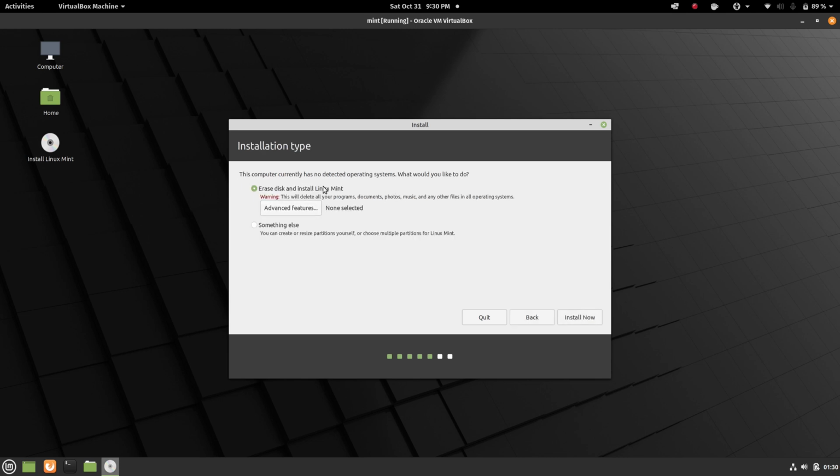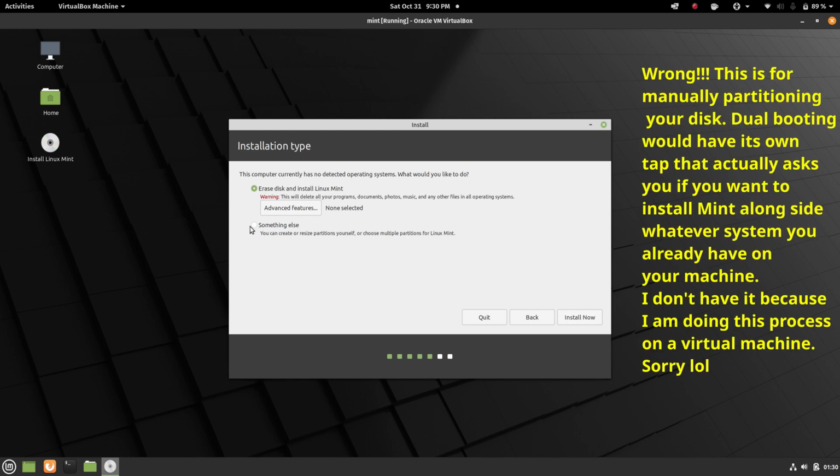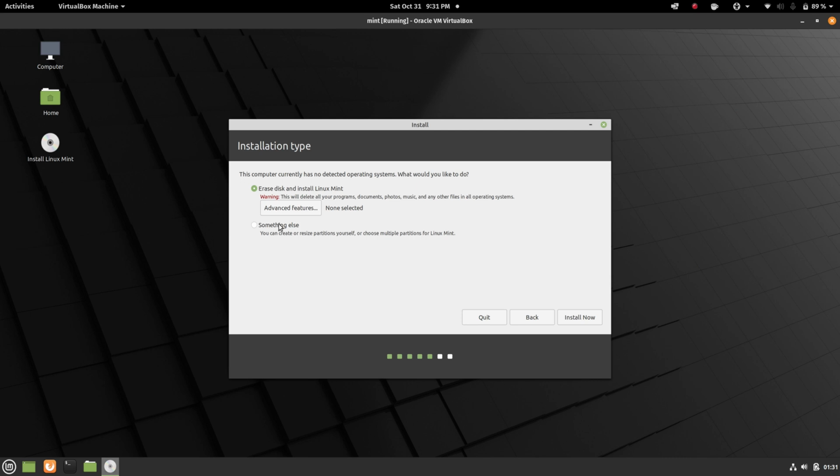If you want to delete Windows or whatever you have, you just choose this option right here, and you click install now. This something else is for dual booting. I'm not going to get into that right now because it's a whole other subject that I will make another video on hopefully in the future. But for now, we're going to assume that you want to replace whatever operating system is on your machine with Linux.